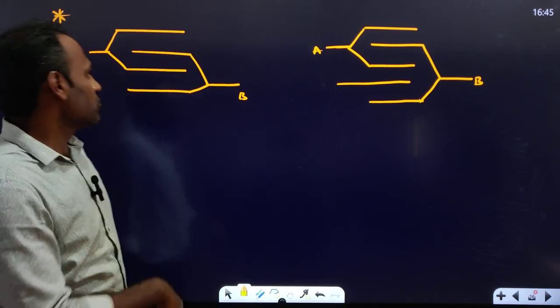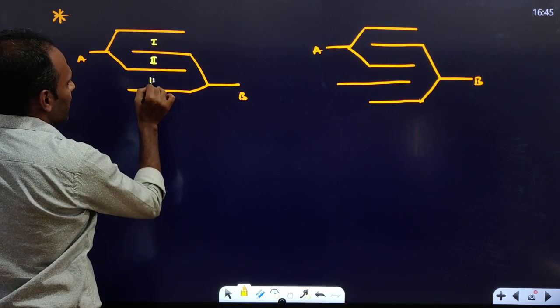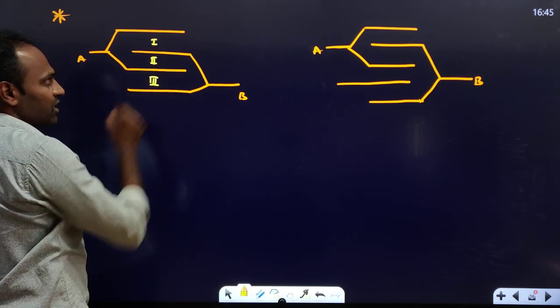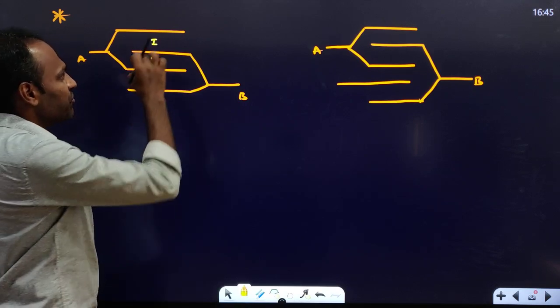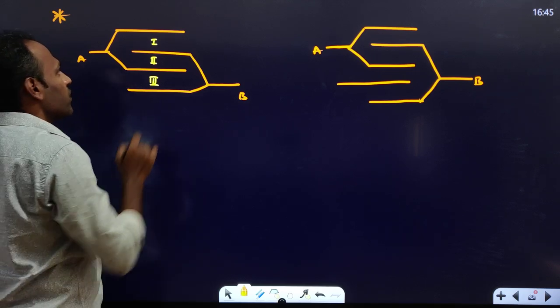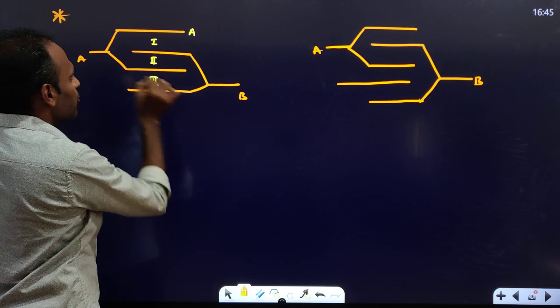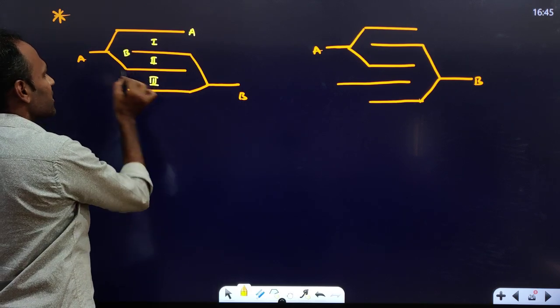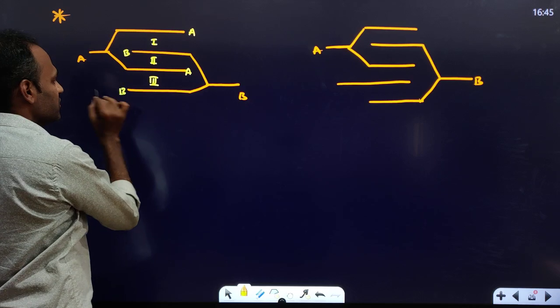Like this, right? So here 3 capacitors get formed. This is the first capacitor, second capacitor, and this is the third capacitor. How to find the effective capacitance? All plates will be of the same area, and the distance between all plates will be the same, if such parallel plates come in this case. Okay, see, the first plate is connected to A, so I will name it as A. Second plate is connected to B, so I will name it as B. Third plate is connected to A, so I will name it as A. This fourth plate is connected to B, I will name it as B.